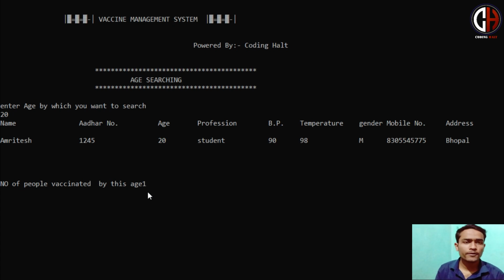Likewise, if the government wants to make stats like how many people of age 20 have been vaccinated, you have to do nothing. You just have to click on option number 3 and enter the age, and you will find how many people of age 20 have been vaccinated. Here you can see the number and their details in the list view also.